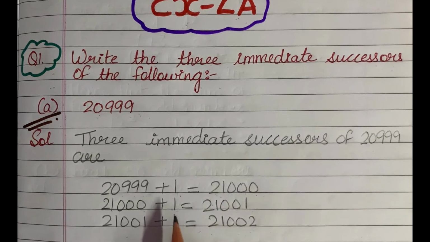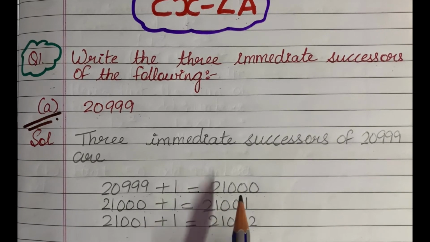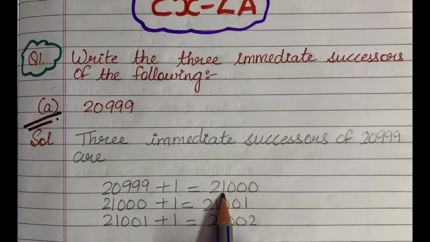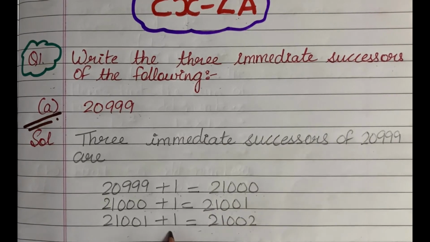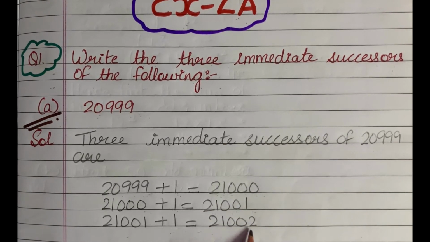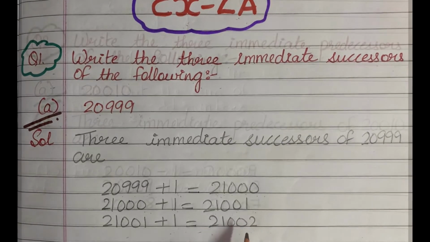Now to find the second immediate successor, we will add 1 to this 21,000, and on doing so, we will get 21,001. Now to find the third immediate successor, we will add 1 to this 21,001, and on doing so, we will get 21,002 as an answer. Hopefully it is clear to you.